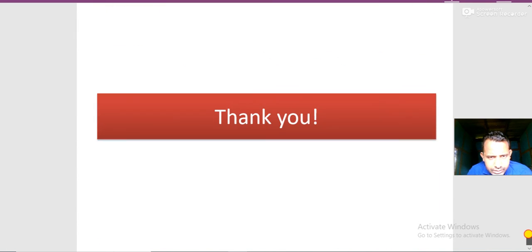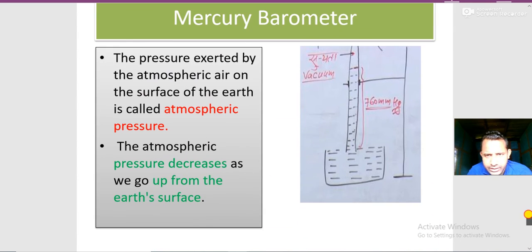Now, the mercury barometer. Where is it written here, mercury barometer. See, the pressure exerted by atmospheric air on the surface of the earth is called atmospheric pressure. We always feel atmospheric pressure. And atmospheric pressure decreases as we go up from the earth's surface. This is another fact. Why does it decrease? Pressure equals SDG. The gravity will decrease at higher altitude, so pressure will also decrease.